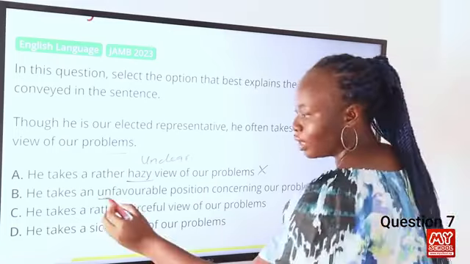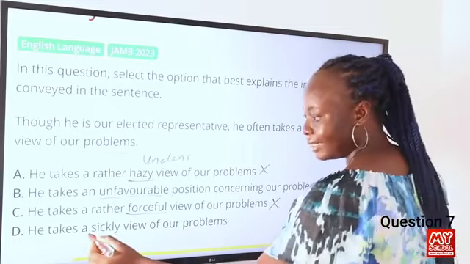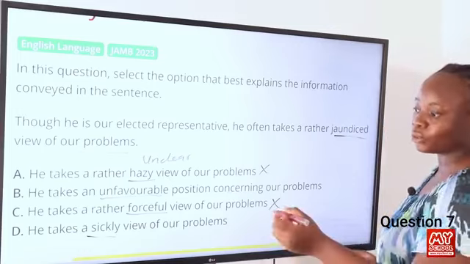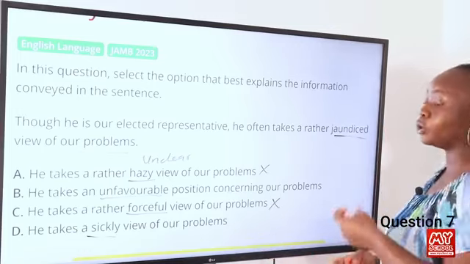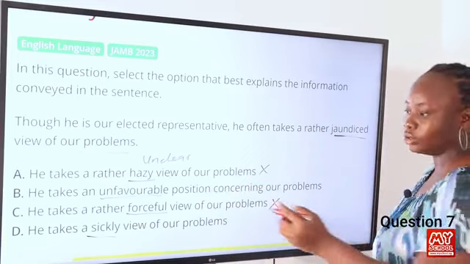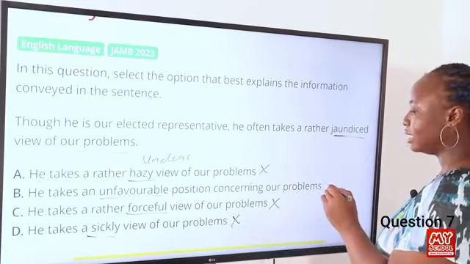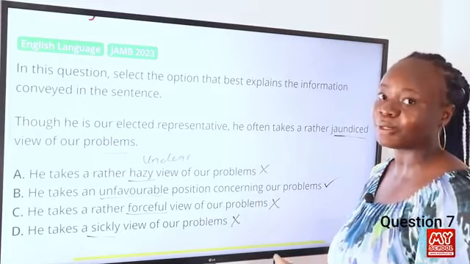So let's look at other options though. It takes a rather forceful view of our problems. The word forceful means that it's taking a position that is impactful to the listeners. This has nothing to do with jaundiced. So we can cancel that out. So for option D, it takes a sickly view of our problems. So in this case, sickly means unhealthy view. So unhealthy might look a bit similar to the word jaundiced. But in this case, the word unfavorable is much more similar to the word jaundiced. So we can take this out. So the correct answer to this question is option B. It takes an unfavorable position concerning our problems.